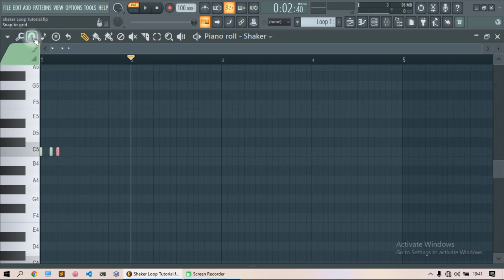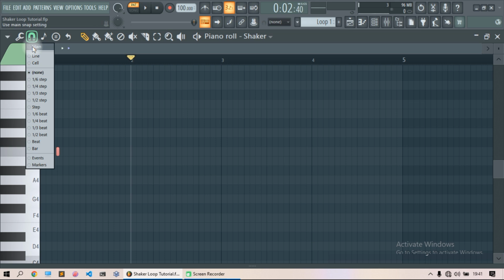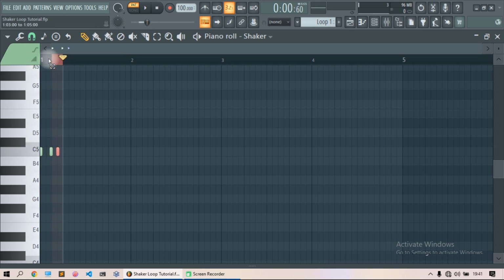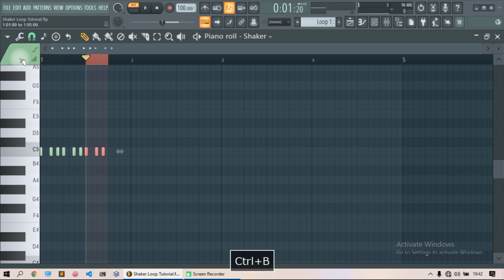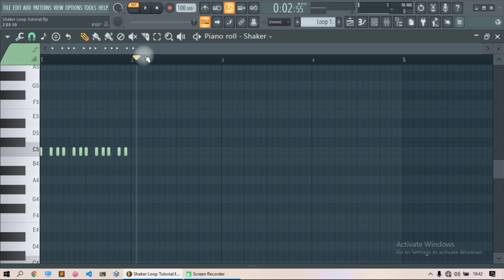Then go on the button with the magnet icon, select cell. Highlight this entire bar, duplicate it 3 times using Ctrl B. Then this is how it sounds like.